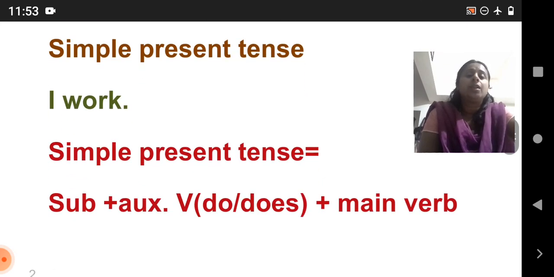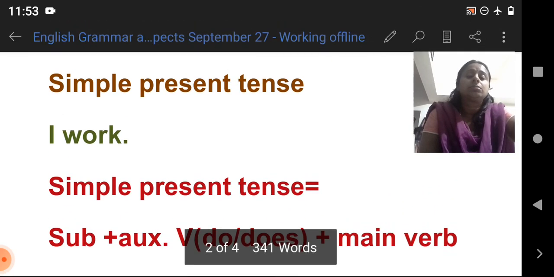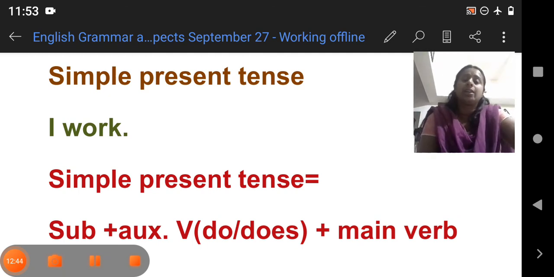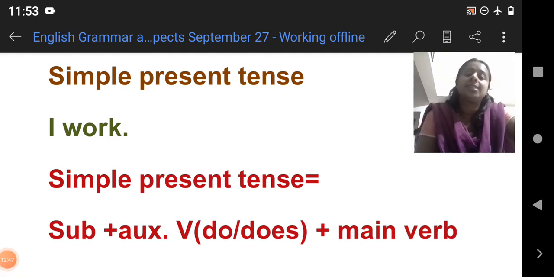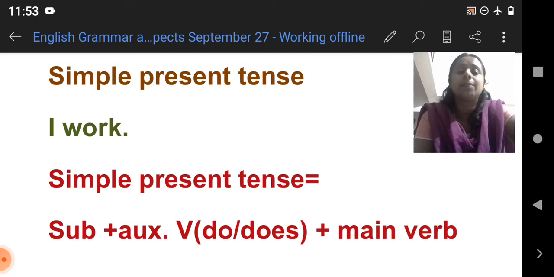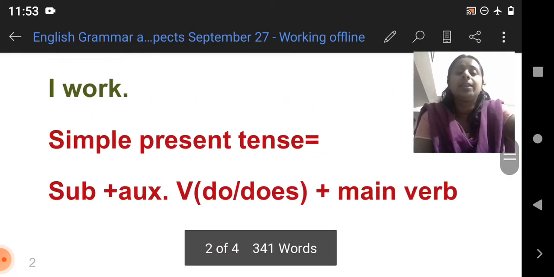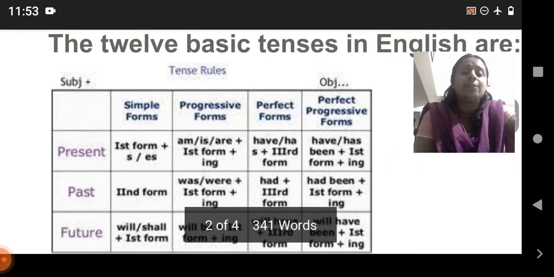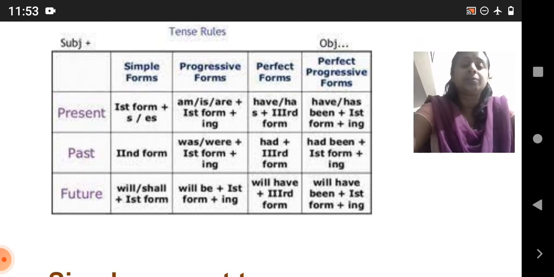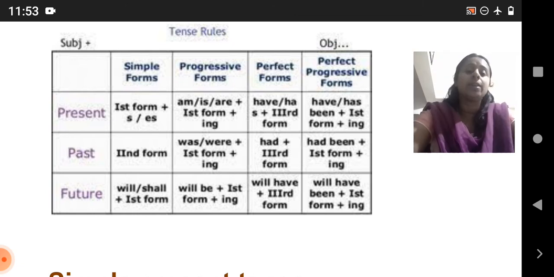Now, how many minutes is it? It's almost 12 minutes right now. I'll come to the simple present tense in the next class. Then it will be much more familiar to you with some examples. I think it is enough for today. Otherwise, if I go on much more, it will be tough for you to understand. So I'm stopping here right now.